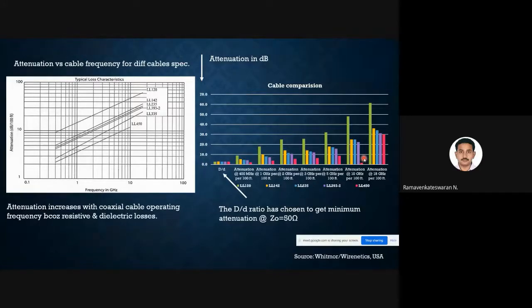So even though the attenuation is less, what stops us from going with the pink color cable, which is relatively good till 10 gigahertz, but above 10 gigahertz every cable will have a problem. What could be the one pro or con, or drawback, of coaxial cable at higher frequency? Am I clear?